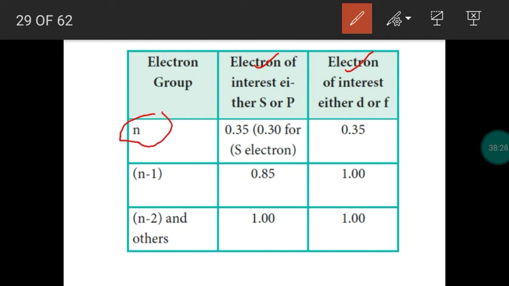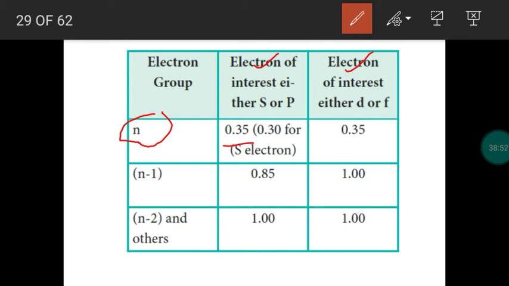So except the electron chosen, the remaining electrons will contribute what value? 0.35. So we select one particular electron in an orbital in a shell. That shell is called the nth shell. Except that electron, the remaining electrons in the nth shell will contribute 0.35 as a value towards the screening constant.